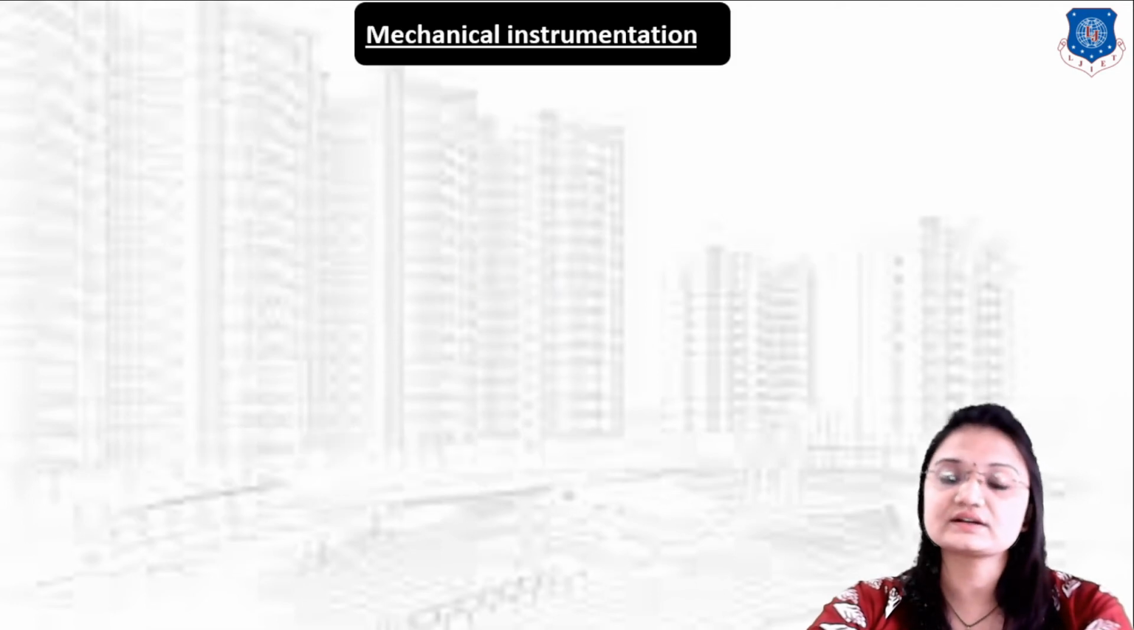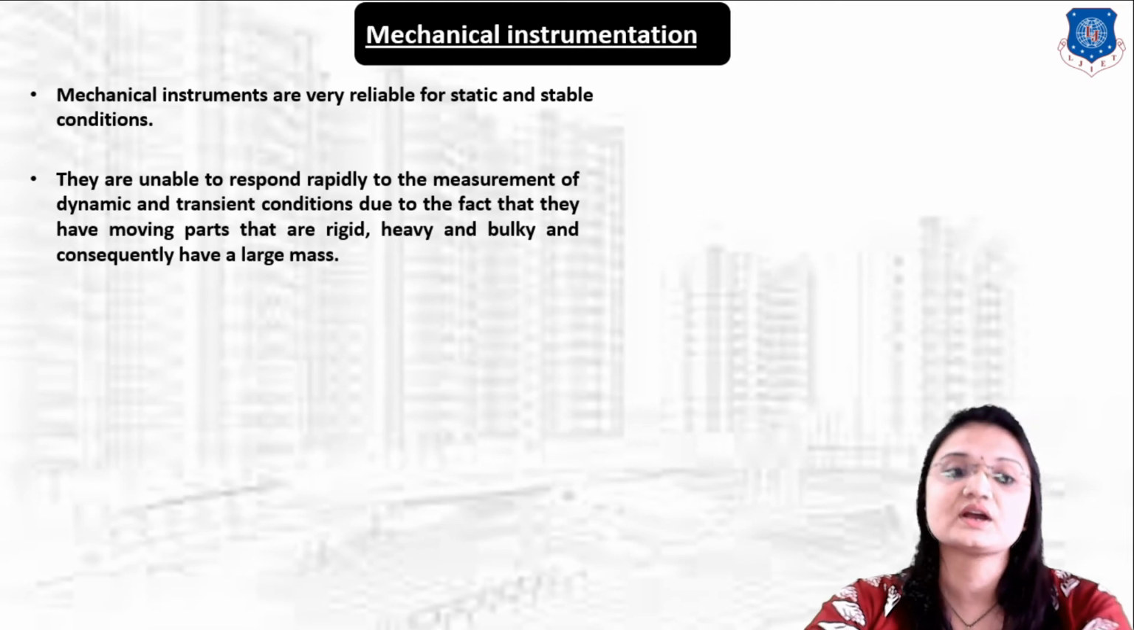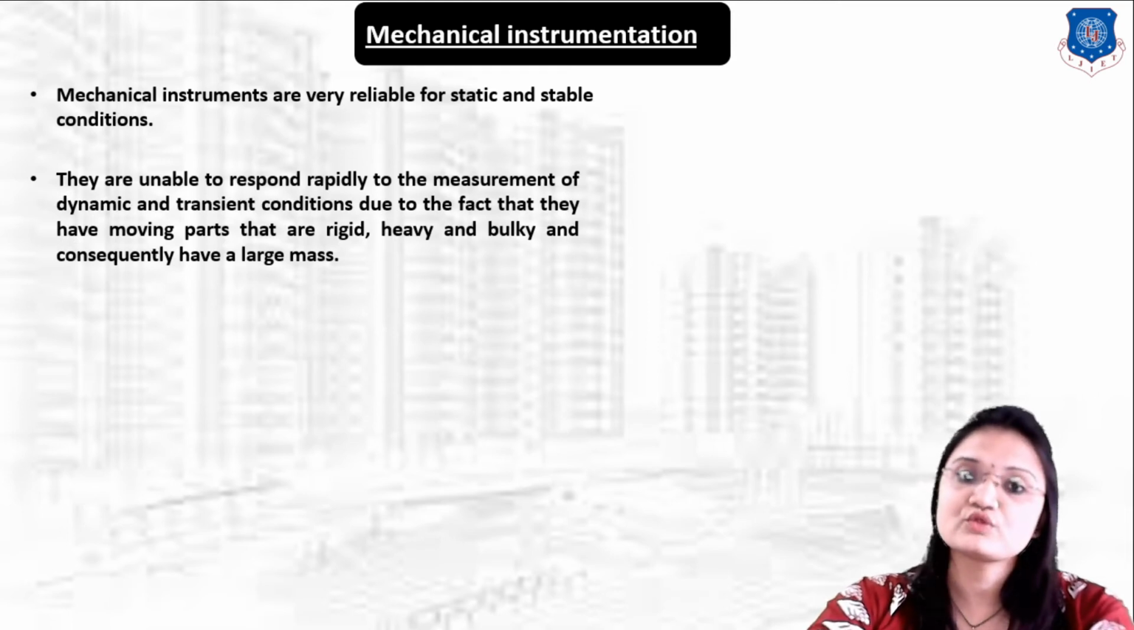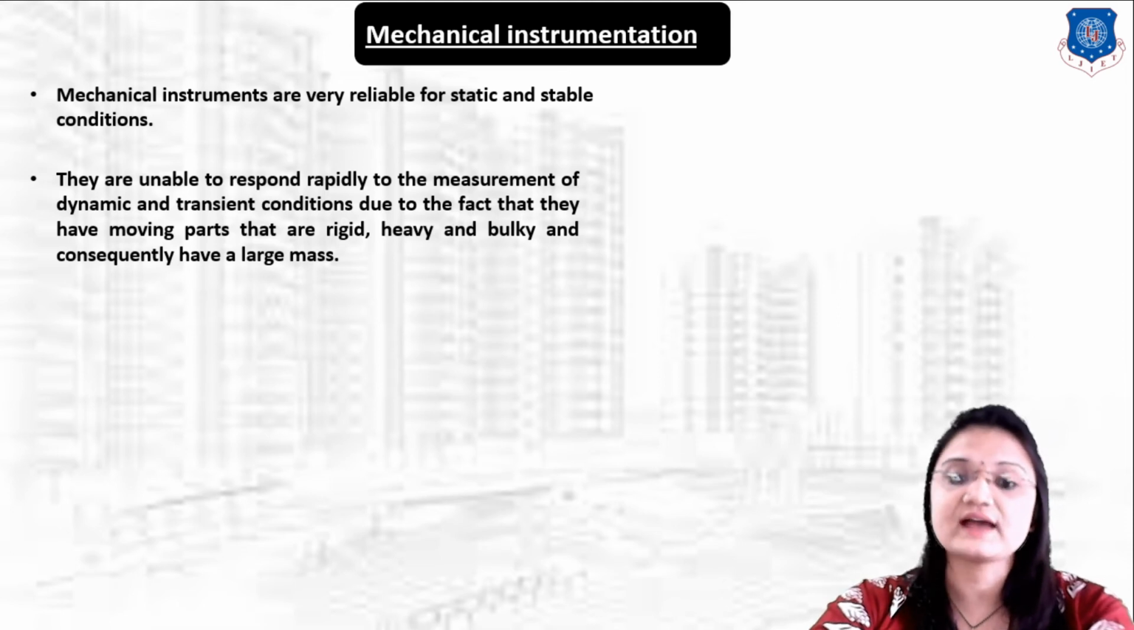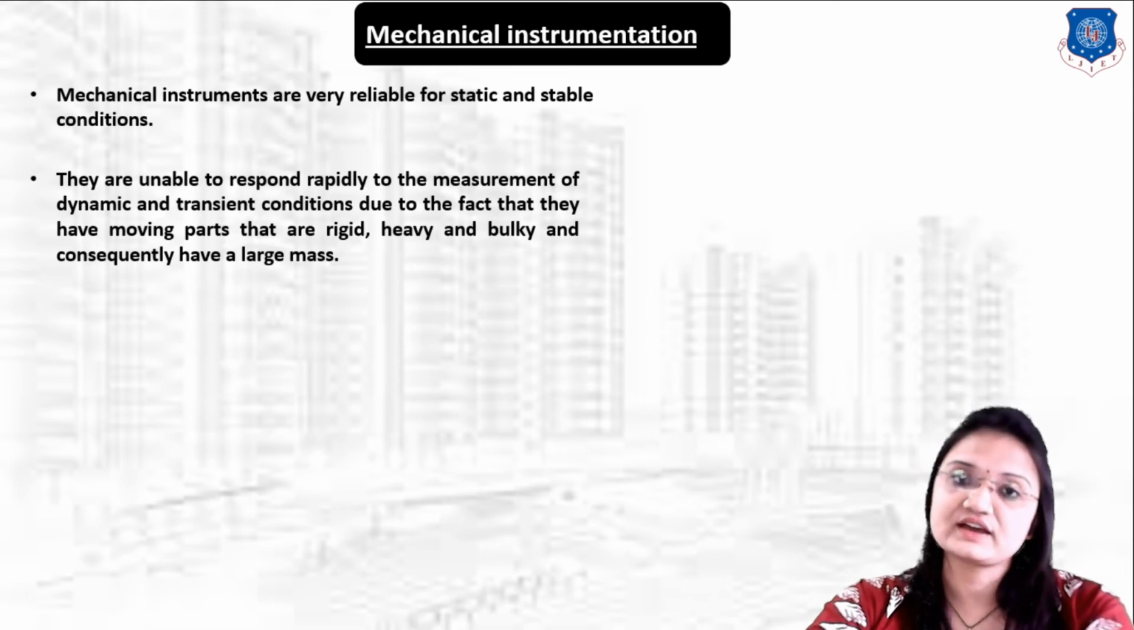Now let us understand what mechanical instrumentation is. The instrumentation which requires mechanical instruments to measure quantities is known as mechanical instrumentation. Mechanical instruments are very reliable for static and stable conditions, but they are unable to respond fast because they have moving parts that are rigid, heavy, and bulky and have a large mass. So mechanical instruments are unable to give fast response because of their moving parts.